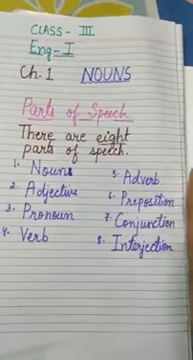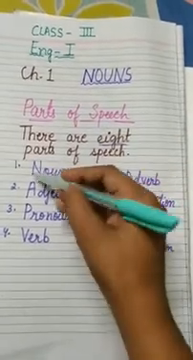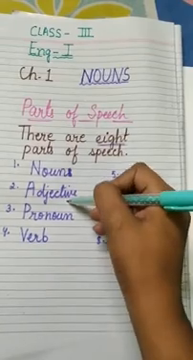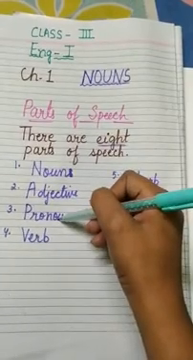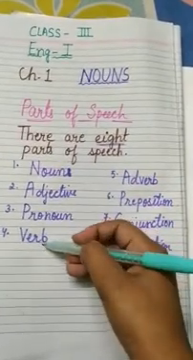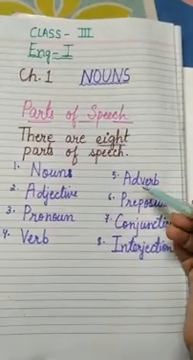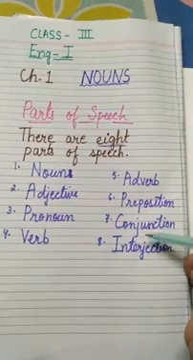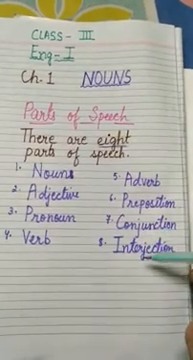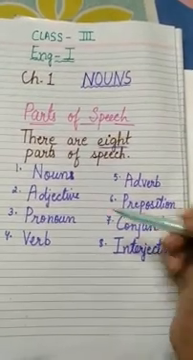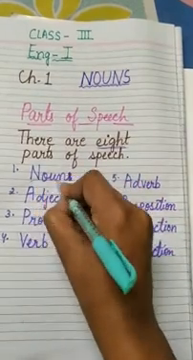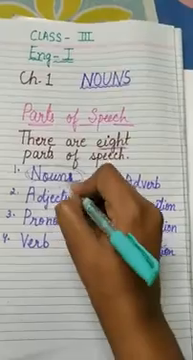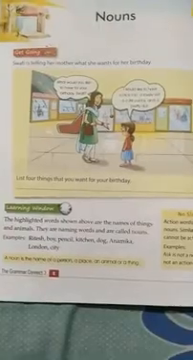So let us discuss what their names are. Number 1, noun, adjective, pronoun, verb, adverb, preposition, conjunction and interjection. So first we will discuss noun. Your first chapter is noun. So we will know what a noun is.